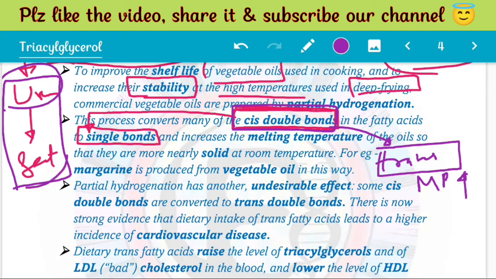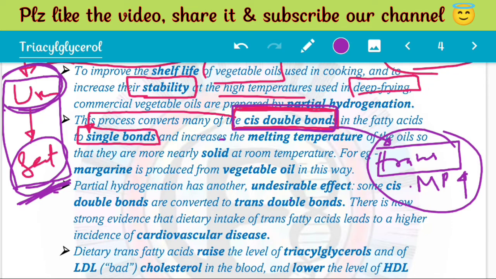So we know that if we compare saturated and unsaturated fatty acids, saturated fatty acids have a higher melting point. But if we take unsaturated fatty acids, they can be cis and trans. Trans fatty acids have a higher melting point in comparison to cis fatty acids. But these trans fatty acids have an undesirable effect: they are formed during partial hydrogenation.